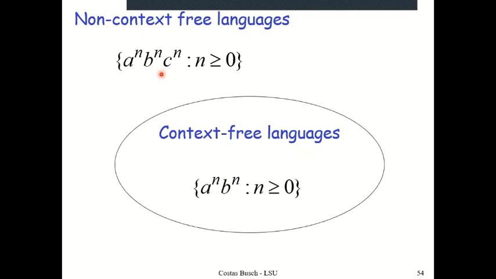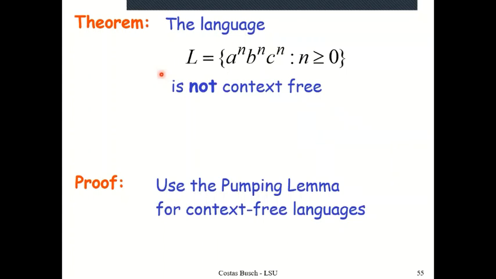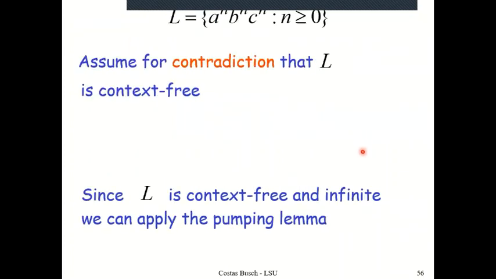So once again, as we did in the application of the pumping lemma for the regular languages, we suppose on the contrary that this language is indeed context free. This is something we have to prove, that the language is not context free. So we are going to use the pumping lemma for the context-free languages, assuming by contradiction that this language is context free.